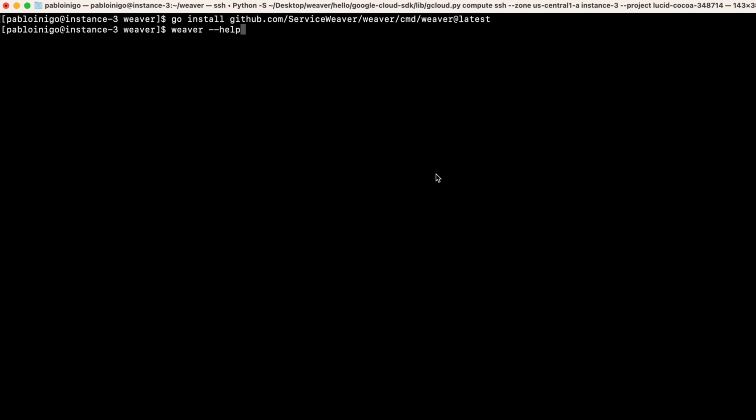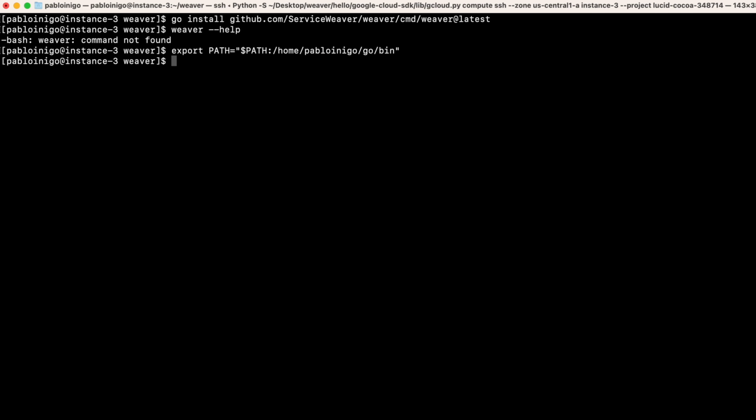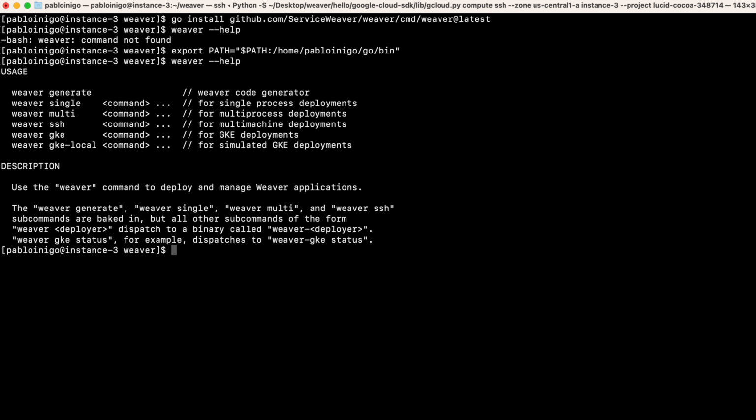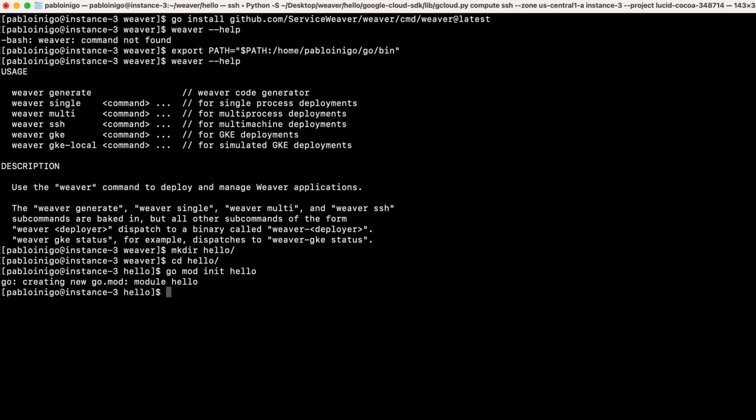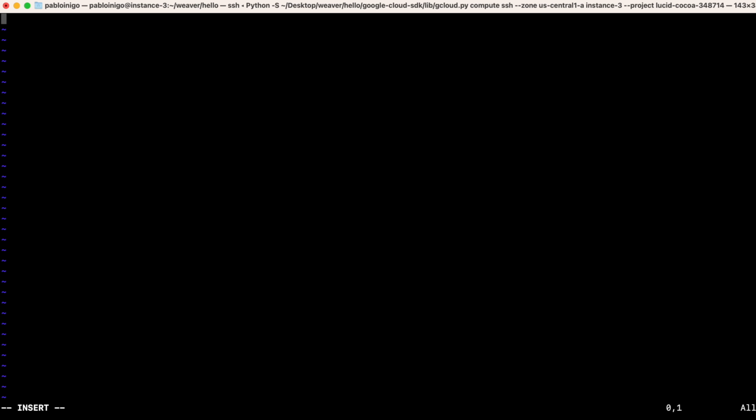When we try to execute the weaver command, it fails. But in our case, the solution is simple. We only need to export the path where the command is. We create our hello folder and our Go module where the Go code will be executed. After that, we create our main Go file where we'll include an init, a listener, and a query.